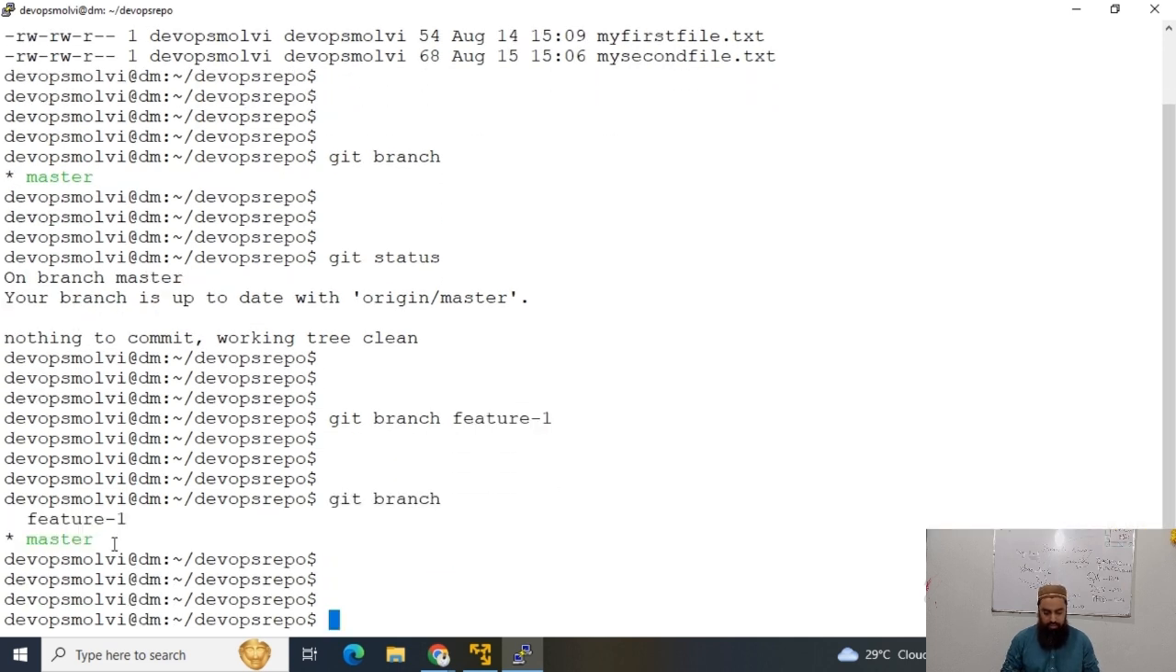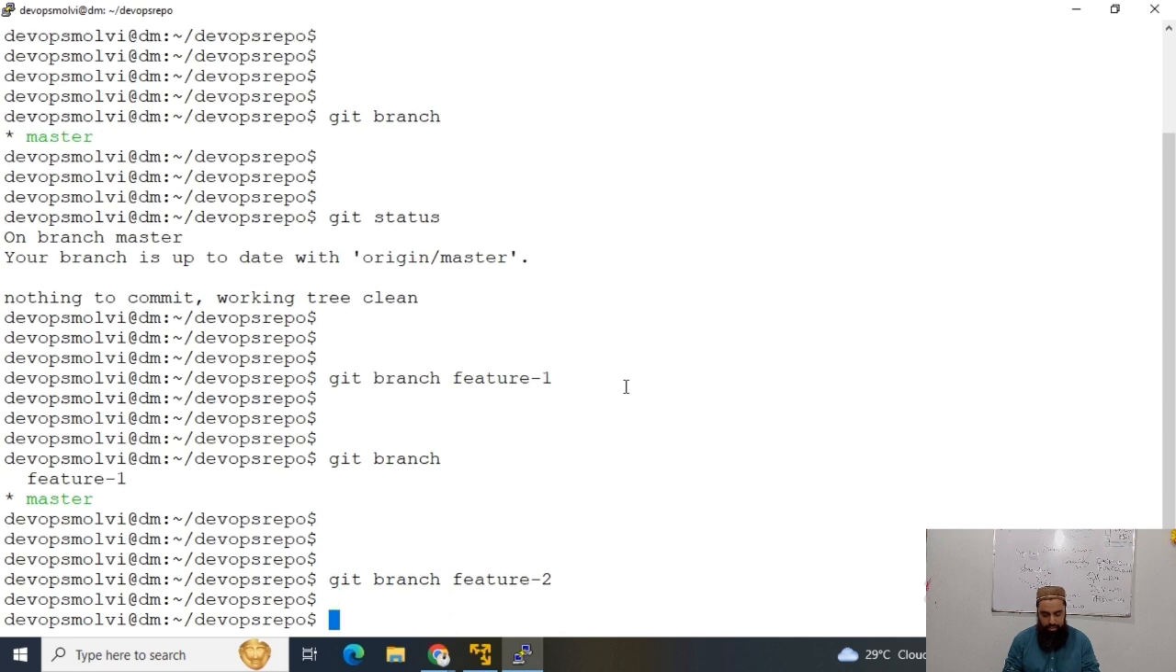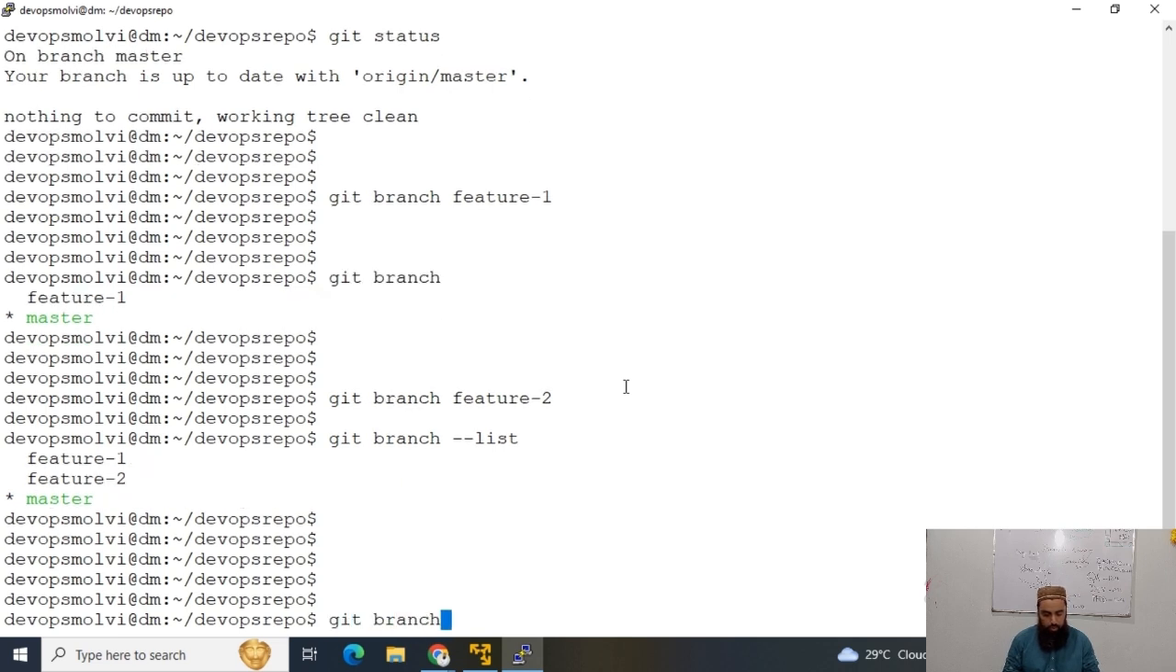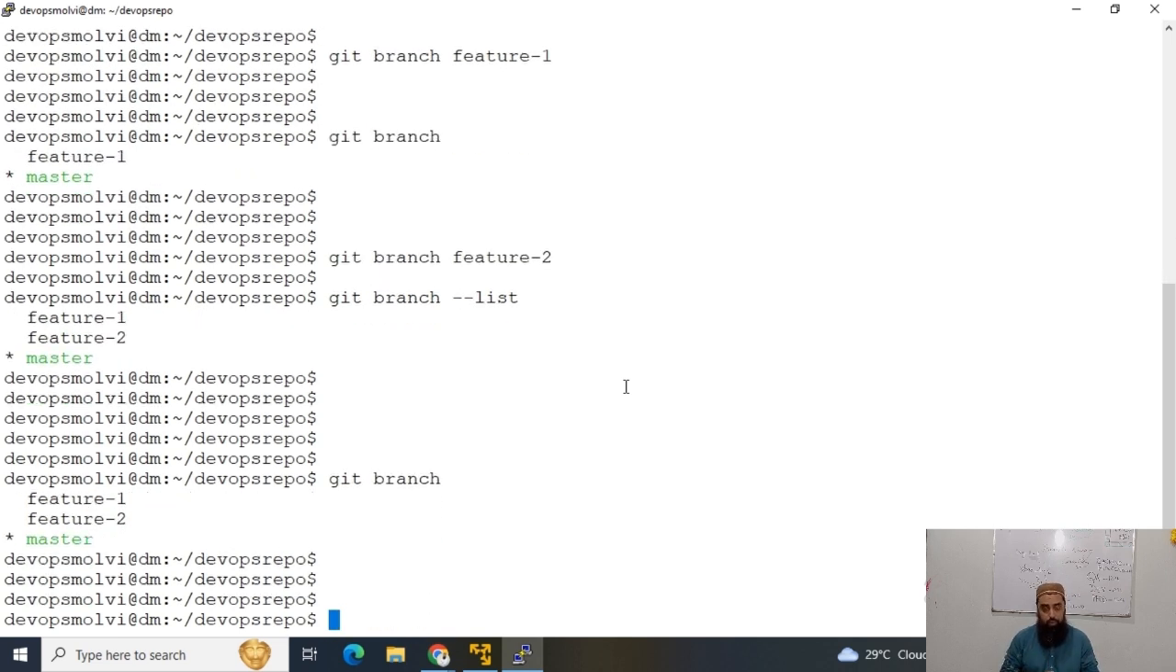Okay, and similarly, if I want to create a new branch, again feature 2, then we can do git branch feature 2. Git branch with double hyphen list will also list down all the branches, or we can just simply run git branch to know how many branches we have.